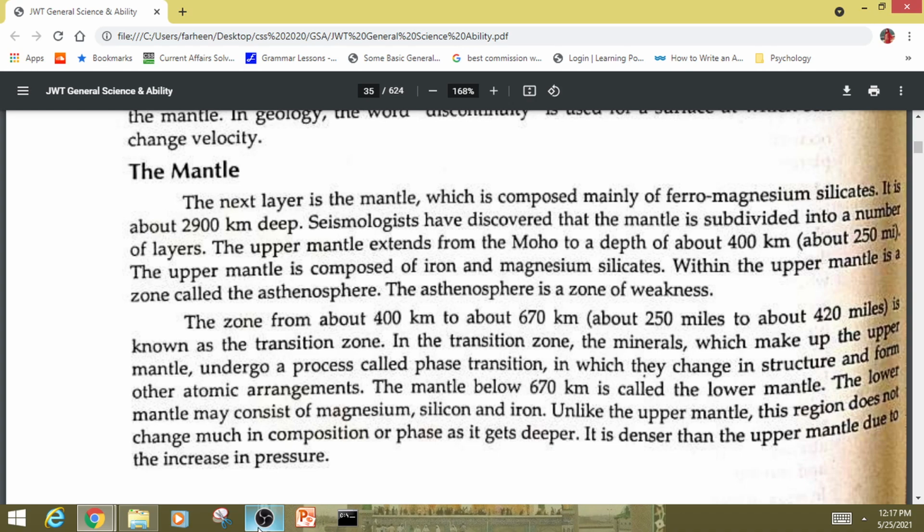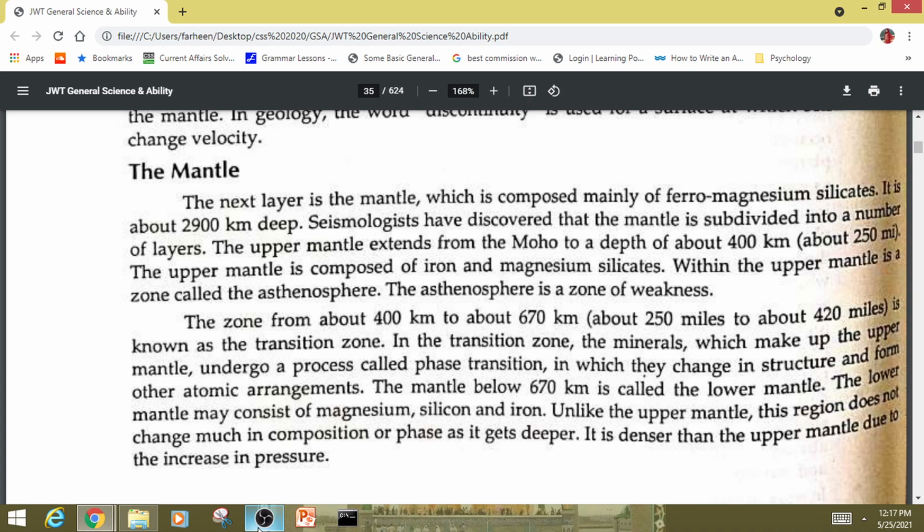The zone from about 400 km to about 670 km, about 250 miles to about 420 miles, is known as the transition zone. In the transition zone, the minerals which make up the upper mantle undergo a process called phase transition, in which they change in structure and form other atomic arrangements. The mantle below 670 km is called the lower mantle.